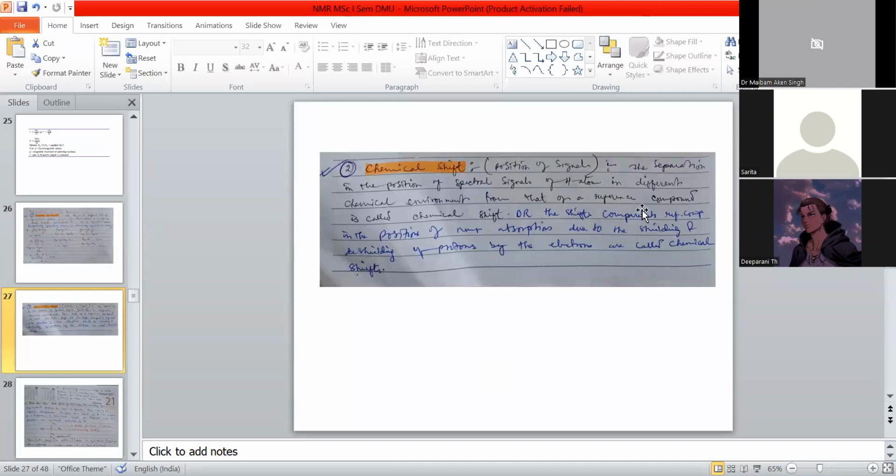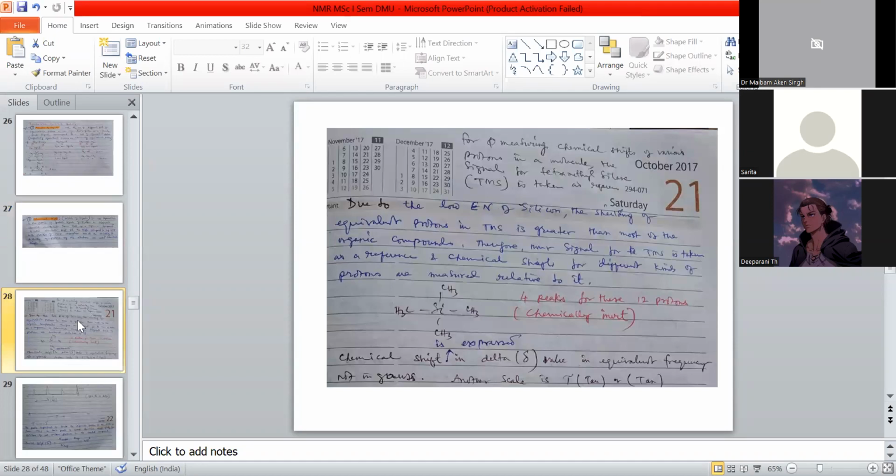We always use a reference. Chemical shift is the shift compared to the reference compound in the position of NMR absorption due to the shielding and deshielding of the proton by the electrons. Then in the last class, I mentioned shielding and deshielding. Try to remember that. So we will proceed with this part as explanation in the next slide.